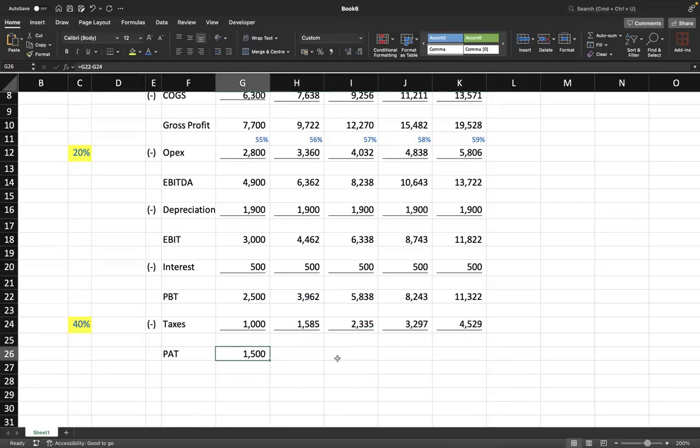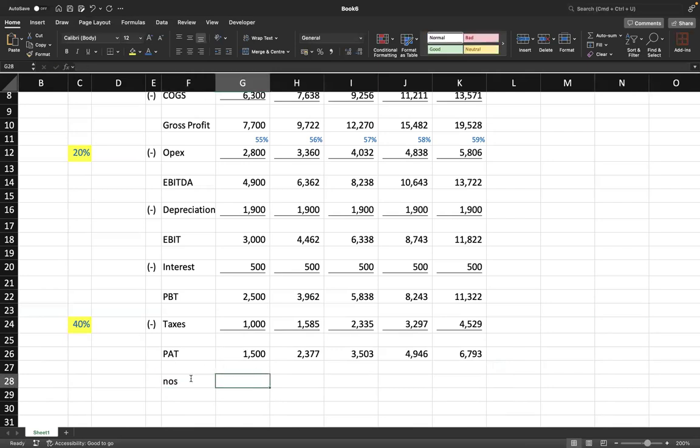Remove this and drag your PAT. So you get your profit after tax for all the years. So please confirm to me if this is the profit after tax that we have got for all the years. Yes. आया? So now next step is what? Next step is add back. Yeah, first of all, get your EPS. Correct. So number of shares.